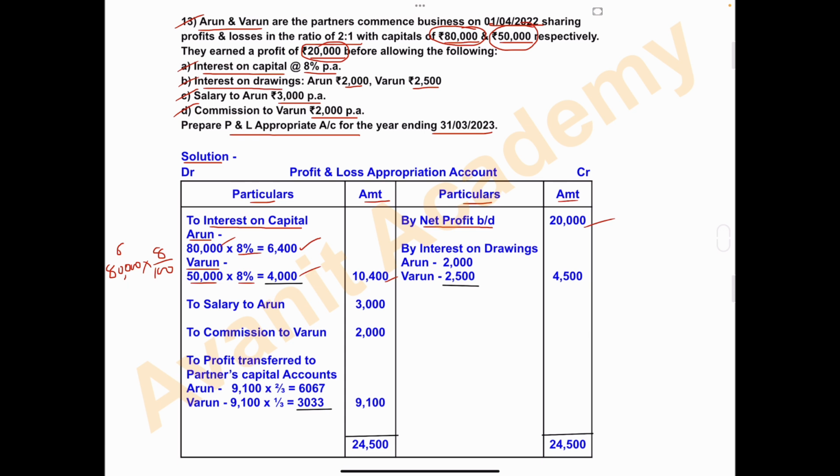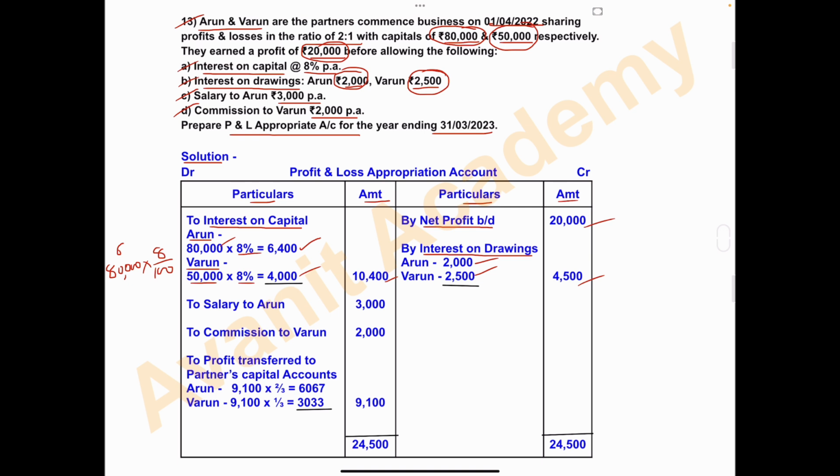Point B, interest on drawing. Interest on drawings will be recorded on the credit side, by interest on drawing. Arun, amount is 2,000. Varun, amount is 2,500. And total in the amount column is 4,500.